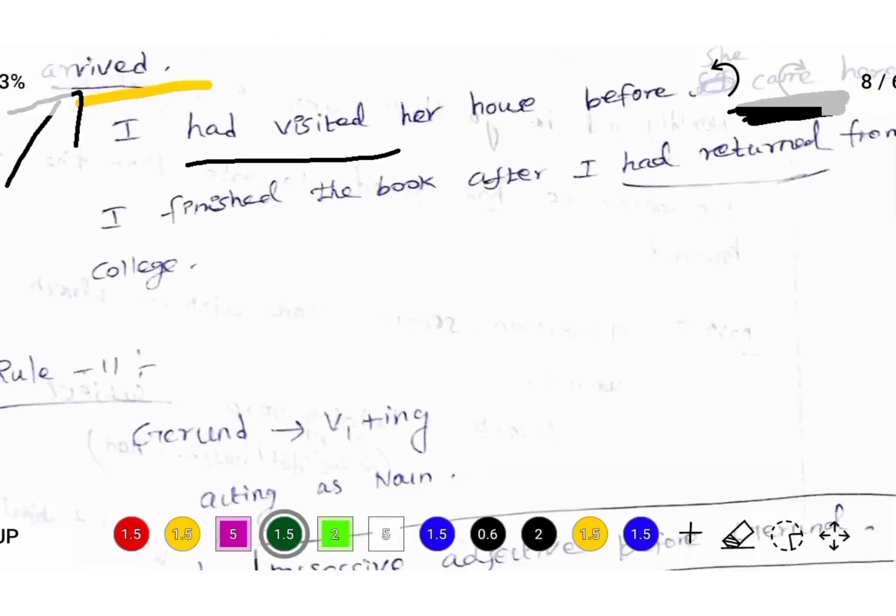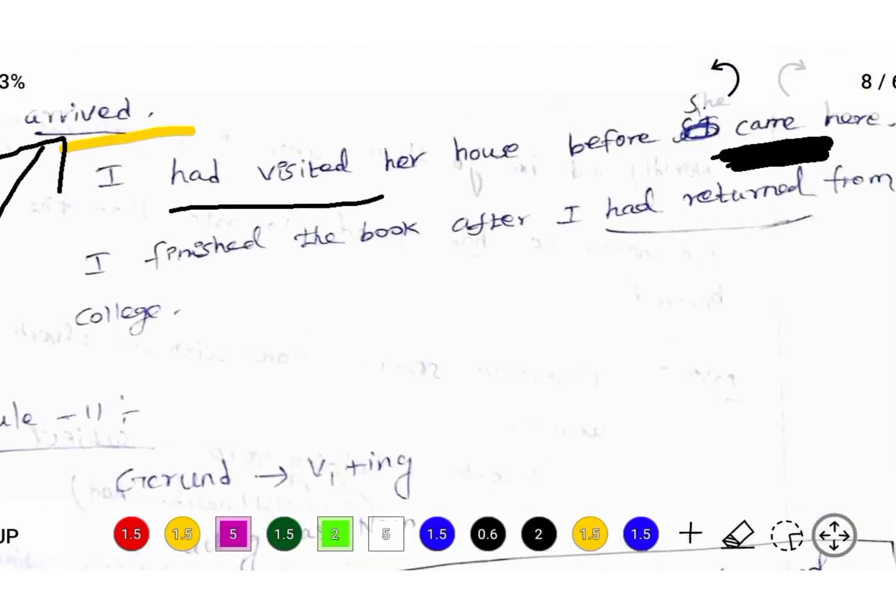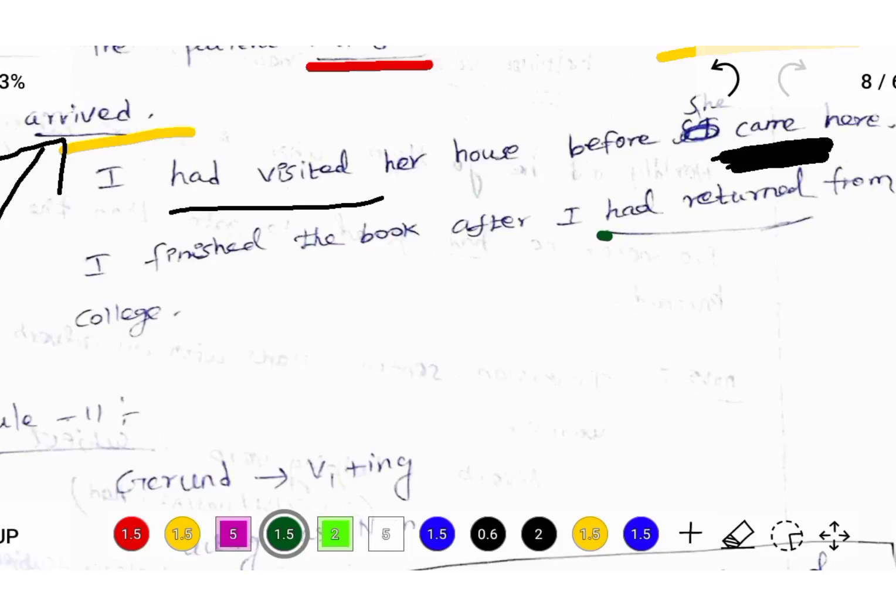I finished the book after I had returned from college. Had returned is an earlier action. Finished, latter action. The earlier action is mentioned in past perfect tense. Had returned. Later action is mentioned in past tense. Finished.